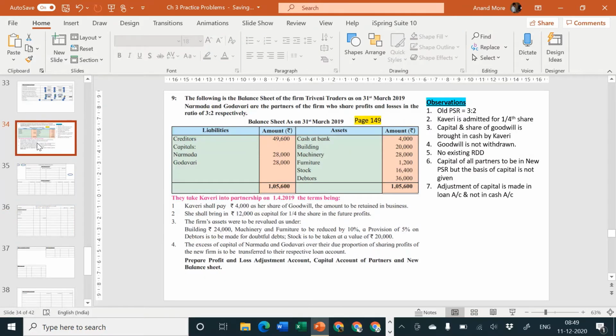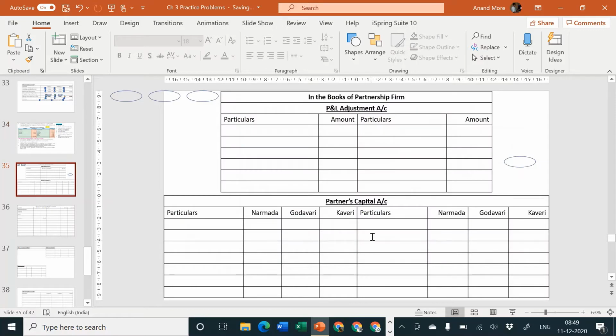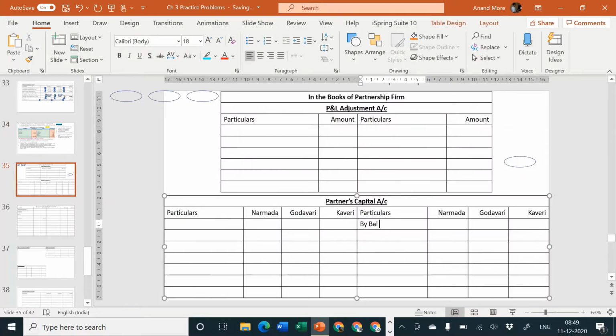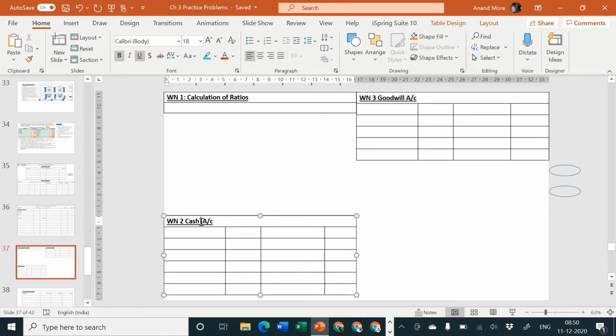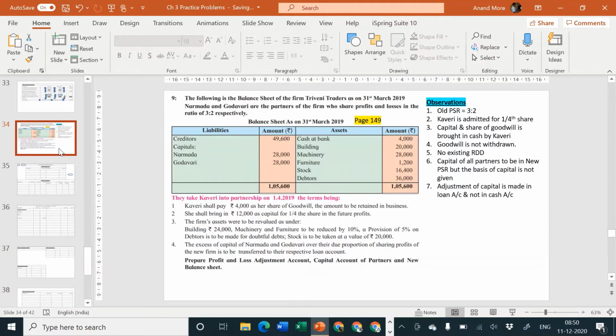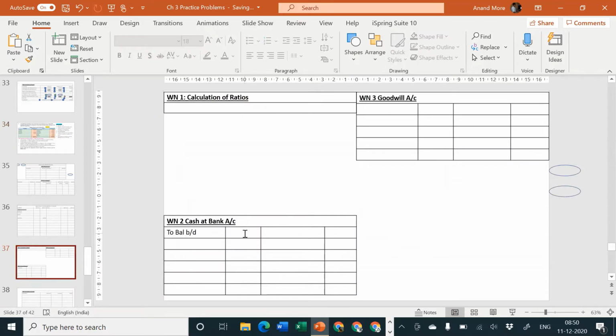Next part, partners capital account should go to old partners capital account credit side. By balance brought down 28,000 and 28,000. So by balance brought down, and Kaveri's balance is 0 because she is a new partner. Now asset side, cash at bank 4,000. Let us go to our working note. Cash at bank they have specified, so we'll call it cash at bank account. To balance brought down, and amount of cash at bank is rupees 4,000. So I'll consider here 4,000.